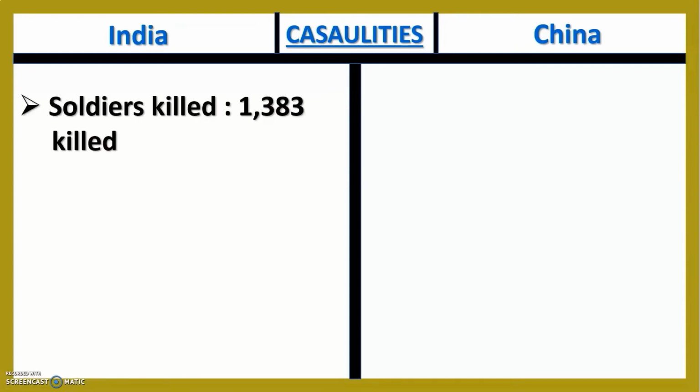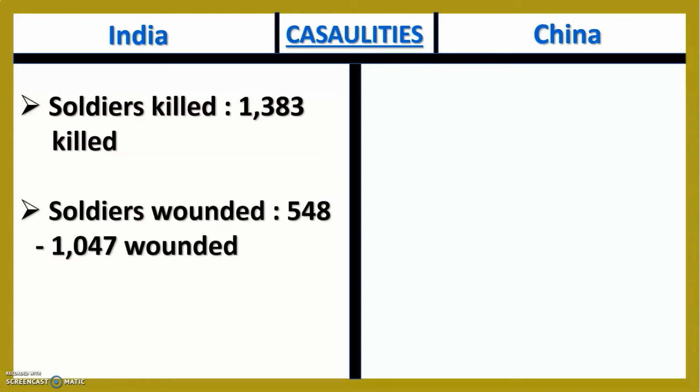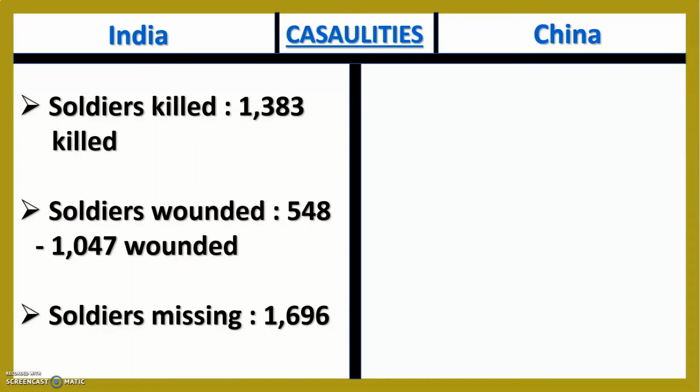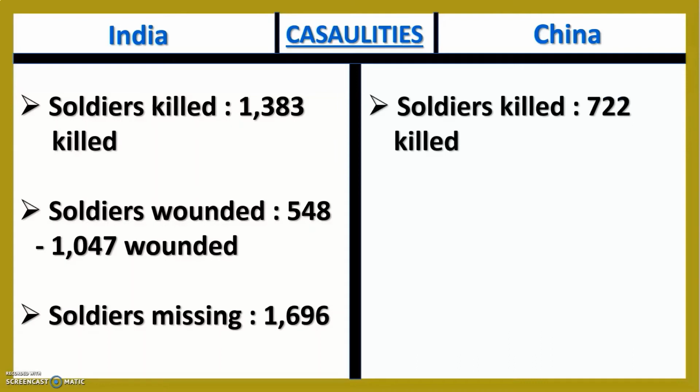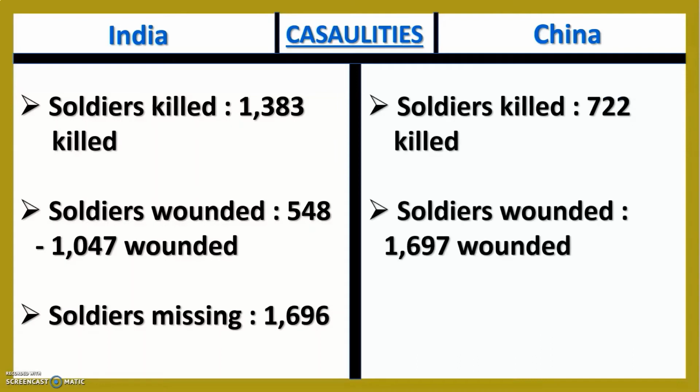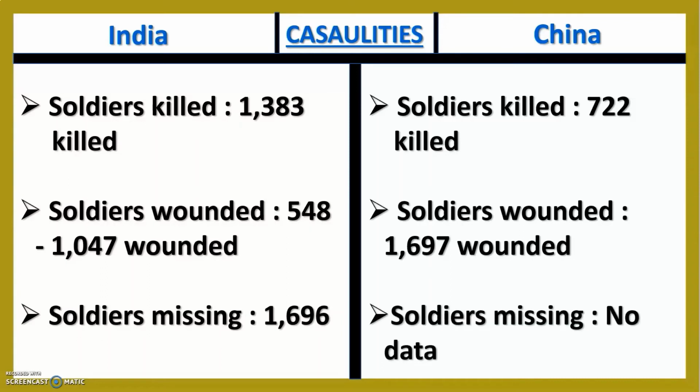If we talk about the casualties of this war, according to Indian government sources, 1,383 Indian soldiers were killed, 548 to 1,047 soldiers were wounded, and 1,696 soldiers went missing. And according to Chinese sources, 722 Chinese soldiers were killed and 1,697 Chinese soldiers were wounded. The government of China has not given any data on missing soldiers.